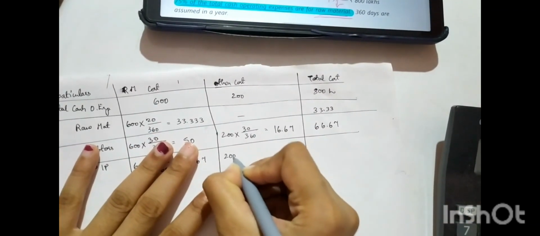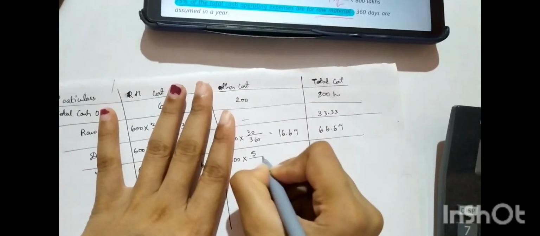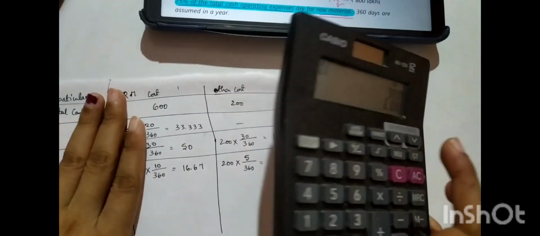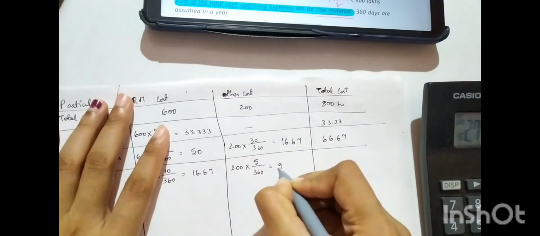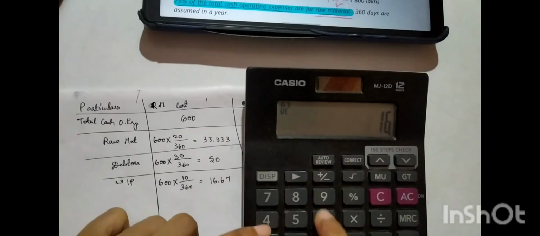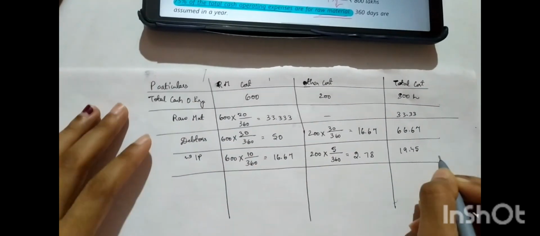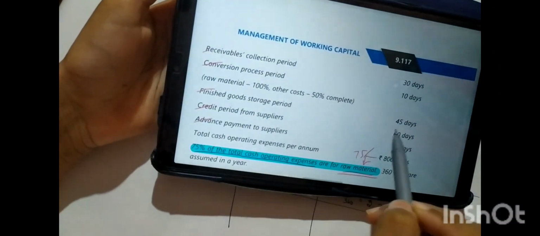Yeah, correct. And then for other cost they have given only 50%, that is 10 into 50%, or you can directly take 5 days into 360. So this comes out to be 200 into 5 divided by 360, 2.7777, 2.78. 2.78 plus 16.67, total 19.45. So total cost is 19.45.